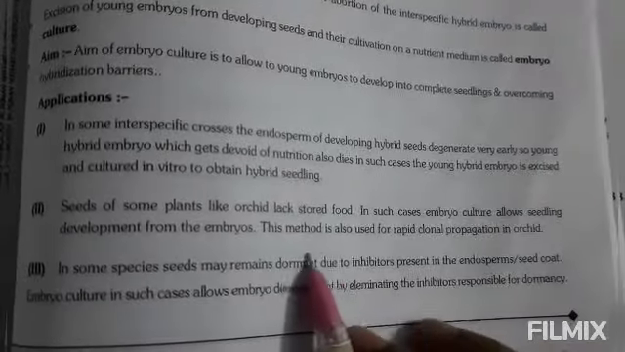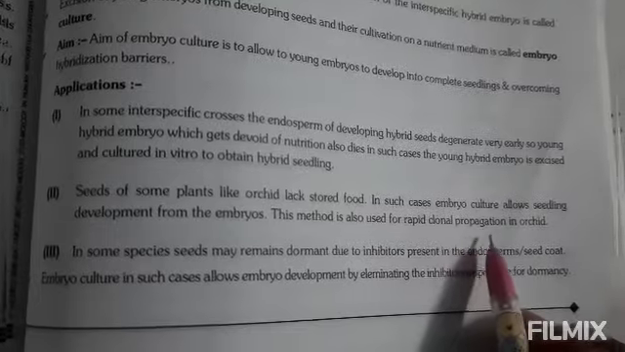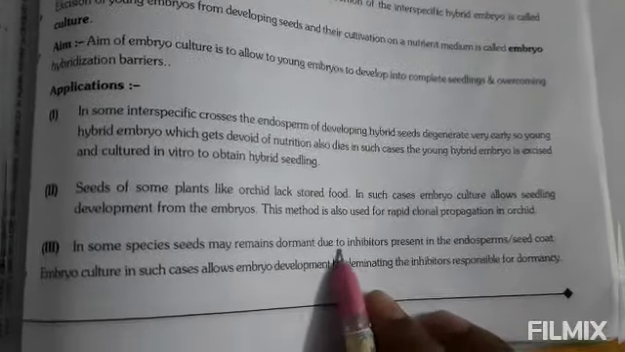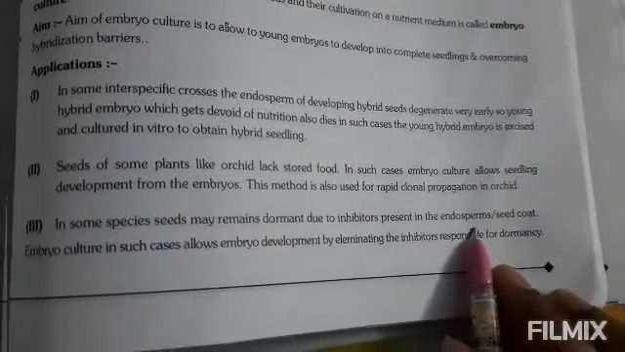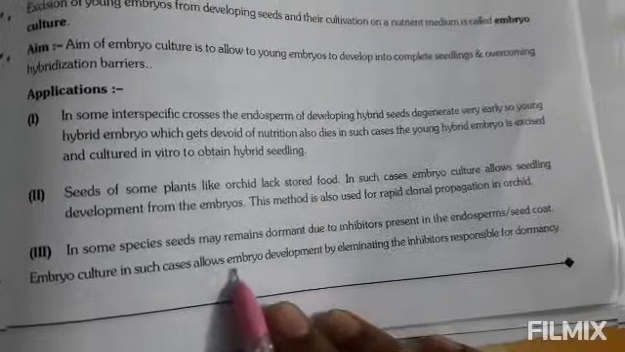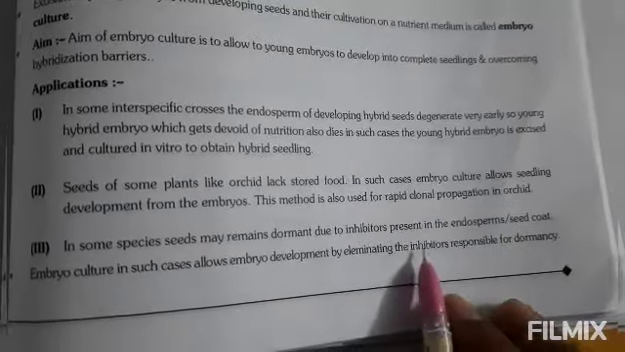Development from the embryos. This method is also used for rapid clonal propagation in orchid. In some species, seeds may remain dormant due to inhibitors present in the endosperm or seed coat. Embryo culture in such cases allows embryo development by eliminating the inhibitors responsible for dormancy. Next,